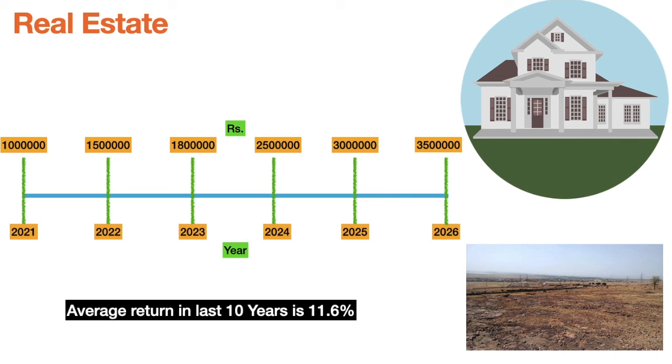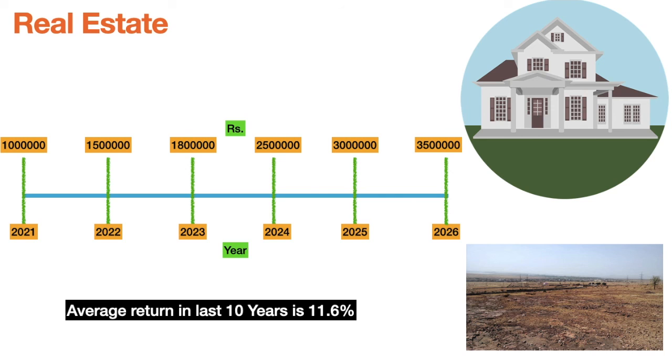So here in real estate also you can make money in two manners. You can acquire an asset and let out the property, and that can generate regular income for you. Also the value of the property will rise in the long run. So if you want, in the future, after 10 to 15 years, you can sell that particular property and make some profit on that also. So it is a very good option.